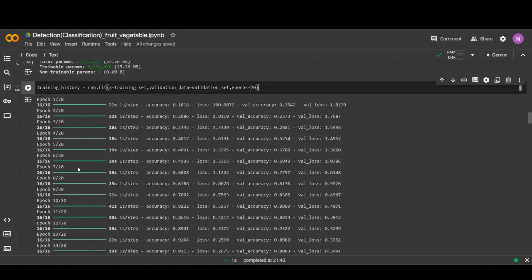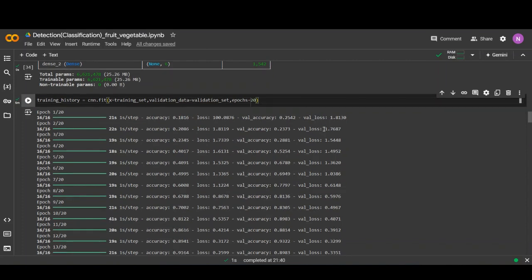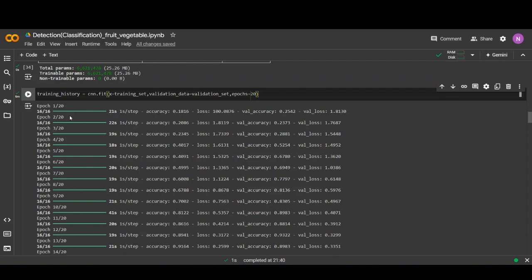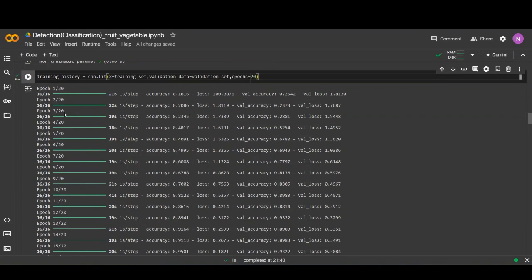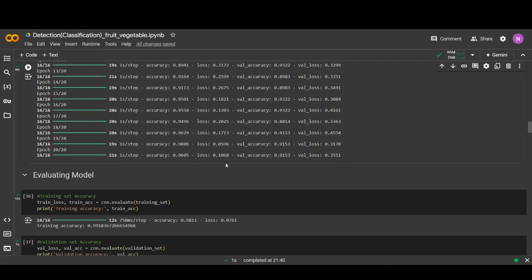It is a time-consuming process, so we have done this on the GPU. After the completion of all epochs, we acquired accuracy of 0.96, that is 96%, and loss of 0.10, that is 10%.